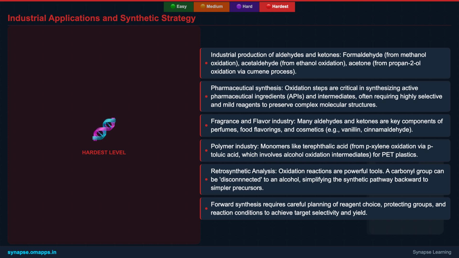alcohol precursors. This strategic thinking, combined with a deep understanding of reagent selectivity and protecting group chemistry, allows chemists to design elegant and efficient pathways to complex target molecules. The impact of these transformations on our daily lives, from medicines to plastics, is truly immense.